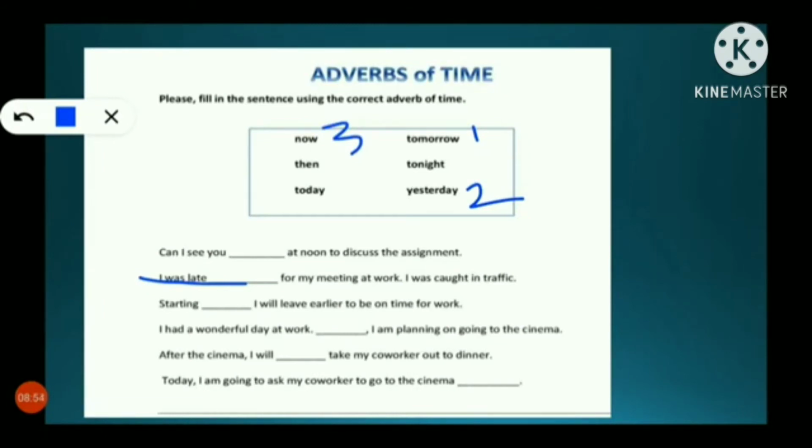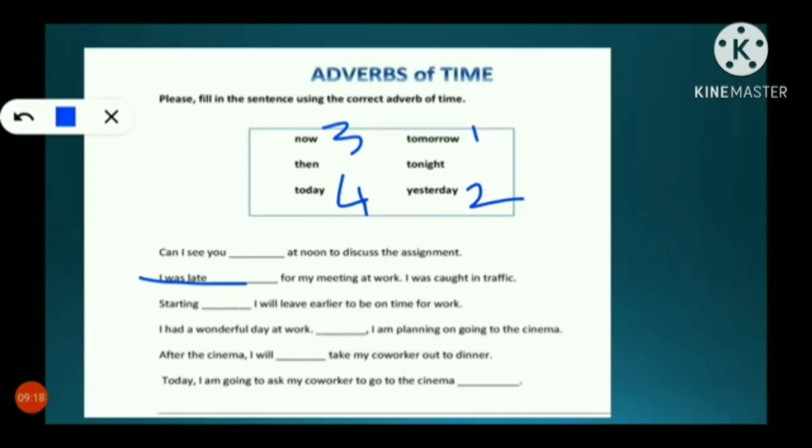I had a wonderful day at work. Dash, I am planning on going to the cinema. I had a wonderful day at work. Full stop. Today, I am planning on going to the cinema.